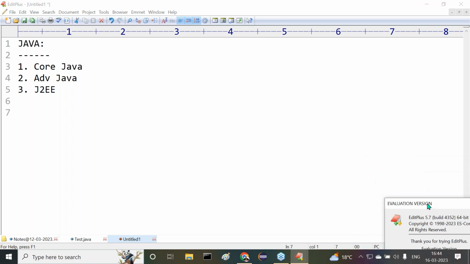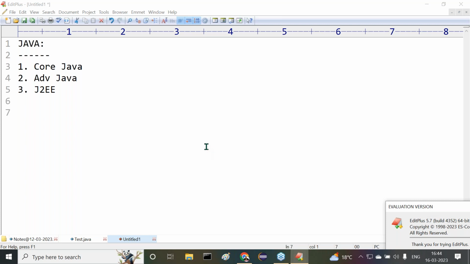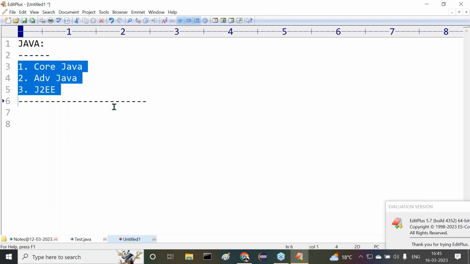Core Java, advanced Java, then J2EE. All right, but before going to understand Java, we need to understand clearly: is this the right classification? Is this the classification provided by Sun Microsystems? What is Sun Microsystems actually?